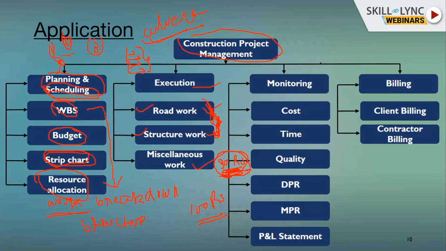Also, construction project management should have knowledge of this part: monitoring and checking the site, executing it on time, optimization of cost, checking the time so that the project is not delayed, and completion of the project within the given milestone. Quality shall be maintained. There should be no compromise with quality. If any particular face grade has been given to the contractor, that same grade shall be maintained at the site during execution. DPR is basically the reporting part to monitor the project, that is, the daily progress report.